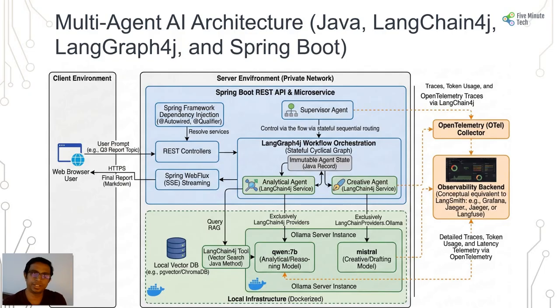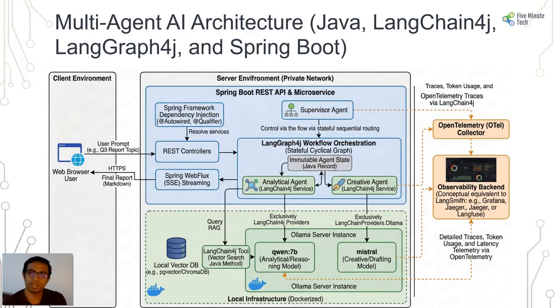And this is the entire architecture of our Java-based multi-agent AI system. It will have, as usual, the client environment interacting with the Spring Boot REST API and microservices, and the supervisor agent will interact with the LangGraph4j workflow orchestration through the analytical agent and creative agent, which will involve our Qwen and Mistral models, along with our vector database, which will be queried for RAG using the LangChain4j tool.